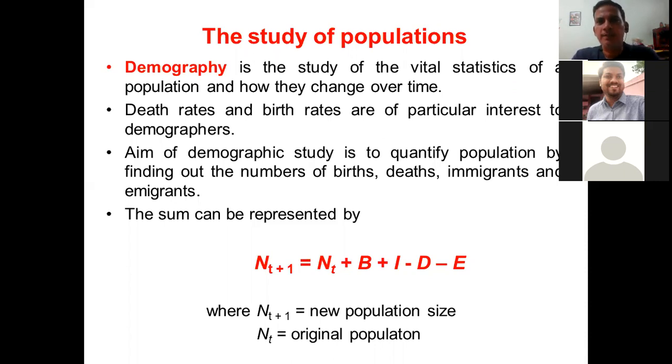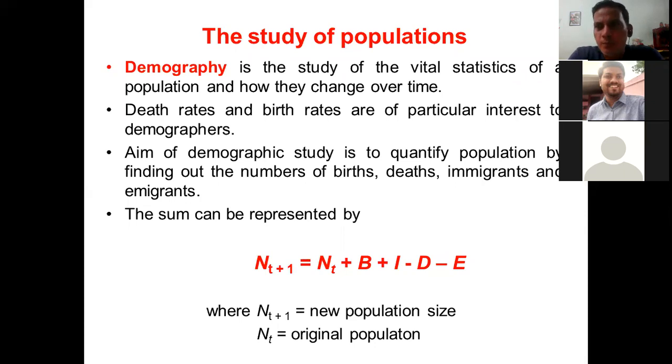So death rate and birth rate are of particular interest to demographers. The people who do this demography are called demographers. So they are more keen about birth and death. Usually, in this metapopulation concept, immigration and emigration are less, so they influence these factors less. The more influencing parameters are the birth and death rates. So that's the reason more and more people are interested in these parameters.